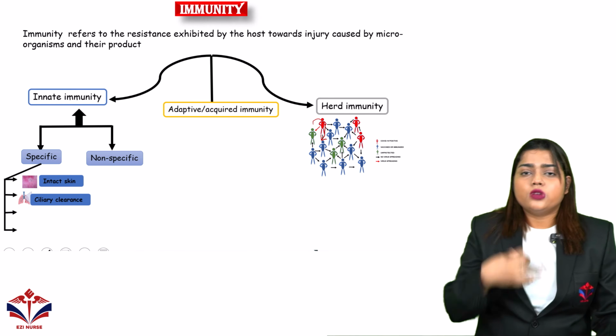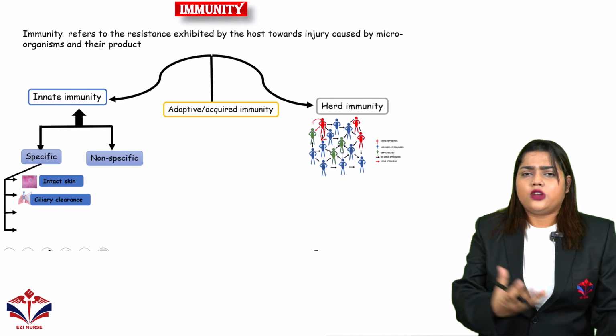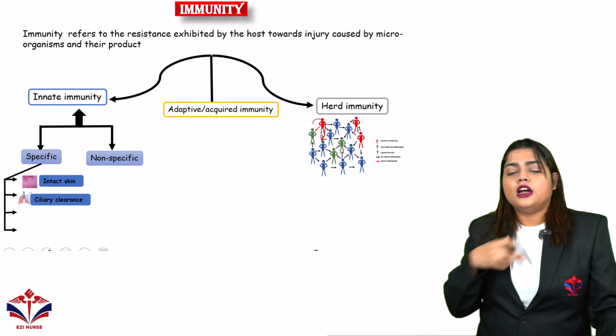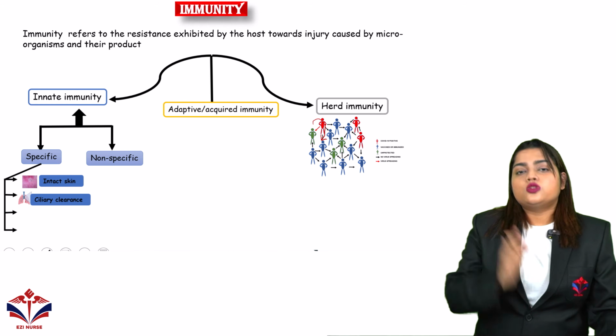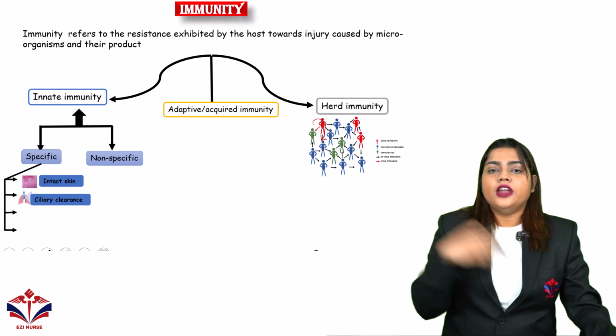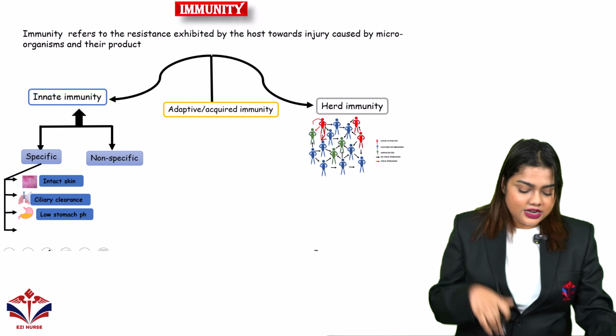There will always be mucus present, by which the pathogenic microorganisms and toxins will be cleared, or our cough will be expelling them, right? So by that the microorganisms will be removed. Okay, so that is ciliary clearance.